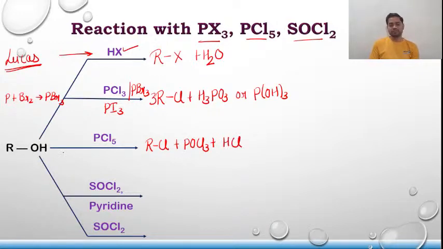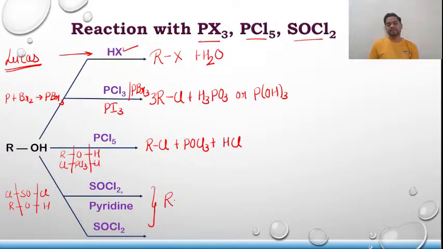If I want to give you a shortcut, I'll give you a shortcut as ROH, Cl Cl, PCl3. Just break it and you will get this product. Similarly for SOCl2, I'll give you a shortcut: Cl SO Cl, ROH. Break it. Here both the products will be the same.